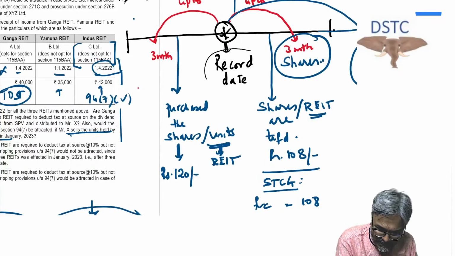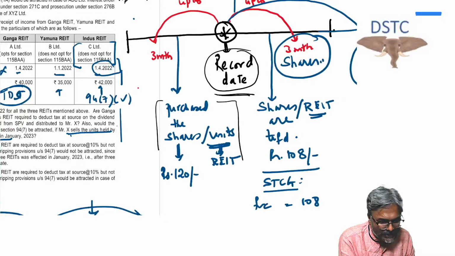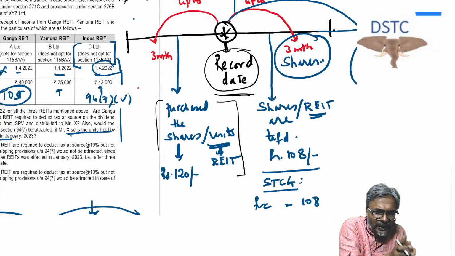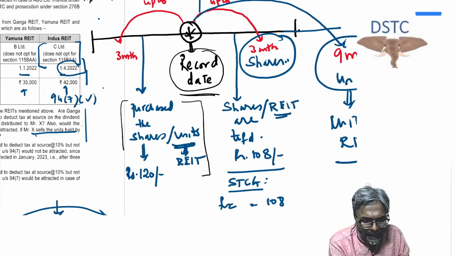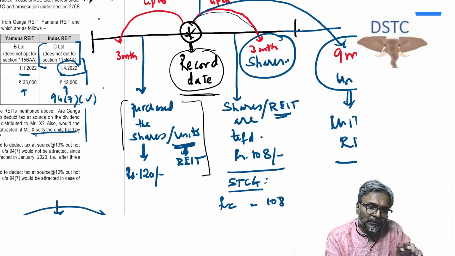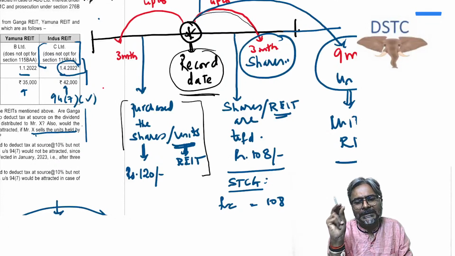The dividend stripping, students, if you recall, I told you: if you purchase the shares or the units within 3 months before the record date, the date when the dividend is declared, and within 3 months from the record date, you are selling the security. So immediately 3 months before the record date you are purchasing the security, and within 3 months after, you are selling the security.